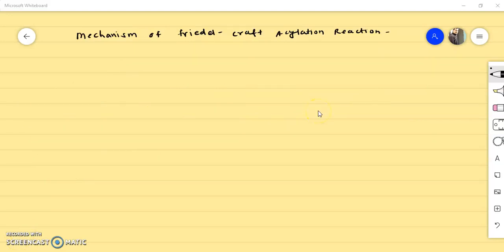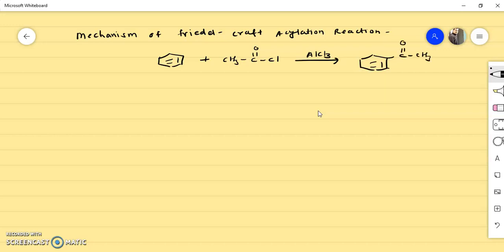Now further we will see the mechanism of this Friedel-Crafts acylation reaction. I will write it over here on the reaction which we have seen earlier. So benzene, I will take here CH3COCl, and in presence of Lewis acid AlCl3, there is a formation of this product COCH3, and the side product will be HCl.